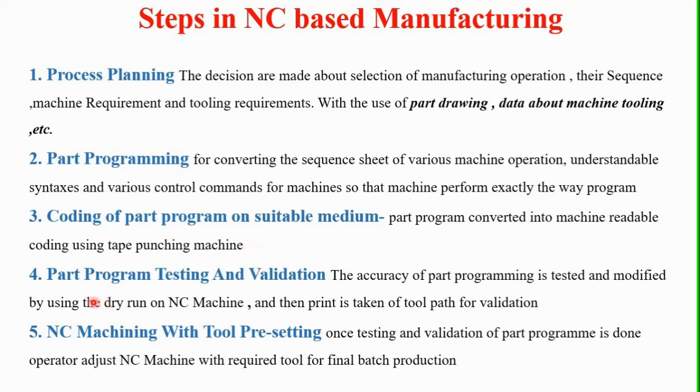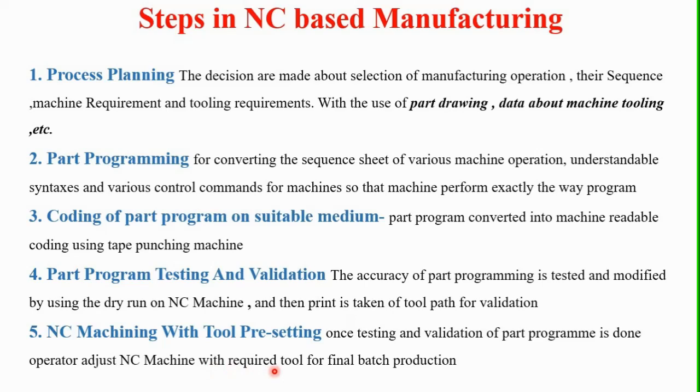Then the next step is called part program testing and validation. The accuracy of the part programming is tested and modified by using a dry run of the NC machine. Then a printout is taken to validate the NC part program and its accuracy. Next is the NC machine with presetting.